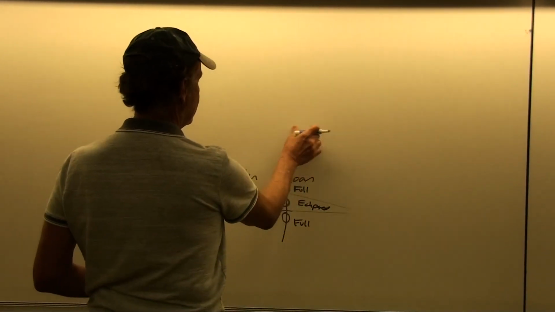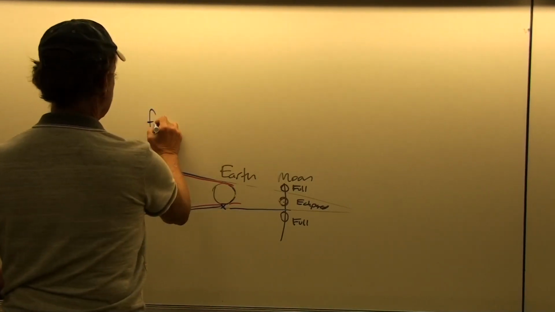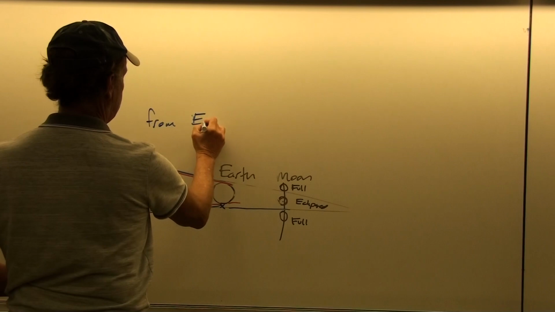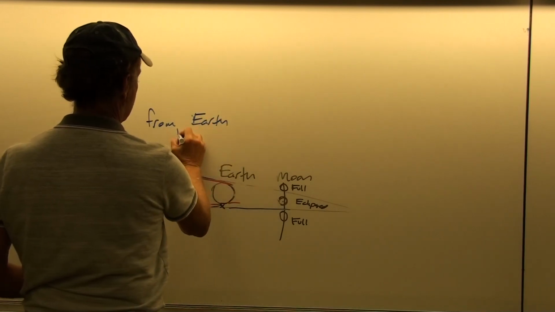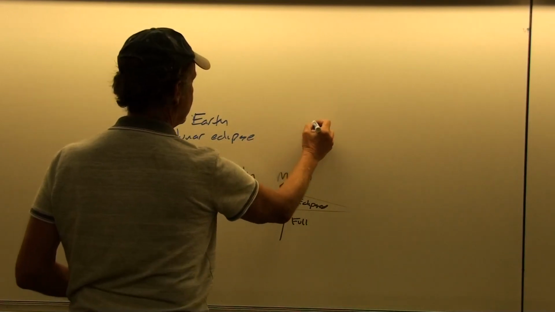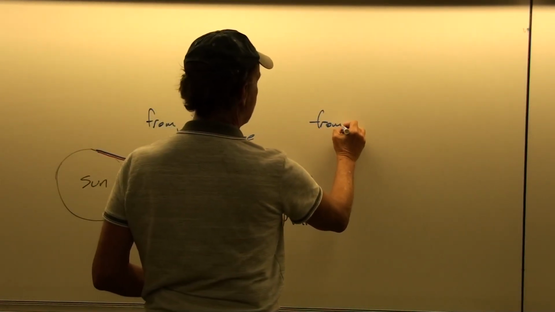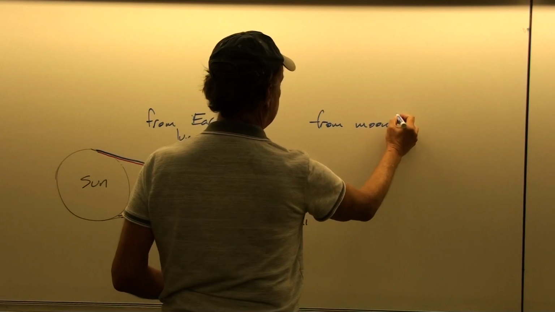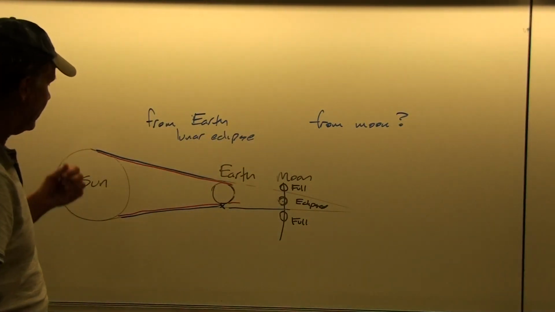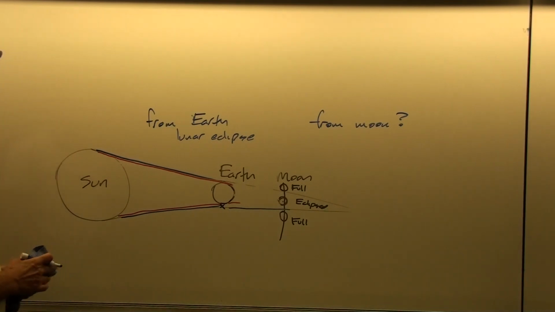Okay, so during a lunar eclipse from the Earth, well, what would you see from the moon? If you're looking this way, in the direction of the Earth and the Sun.